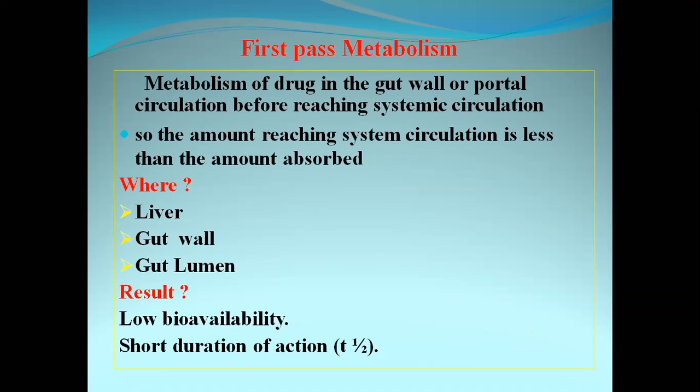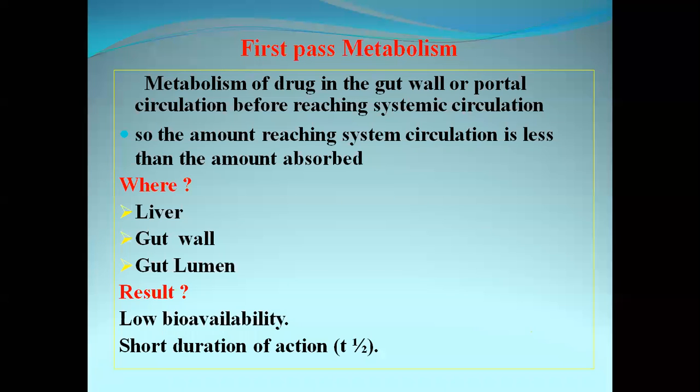Almost all drugs show first pass metabolism, but the extent may vary. Few drugs will show less first pass metabolism, whereas few drugs will show high first pass metabolism. The main problem is with drugs which have high first pass metabolism. Because of it, most of the drug will get eliminated in the GIT epithelium and liver, so only a very small quantity of drug will enter the systemic circulation.